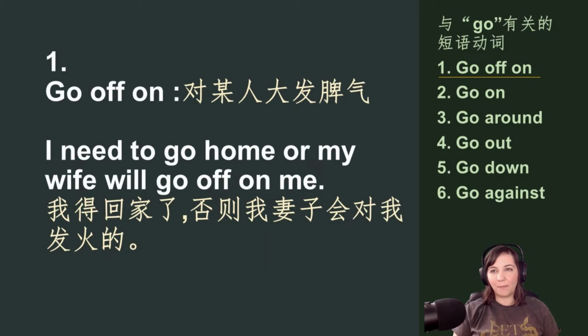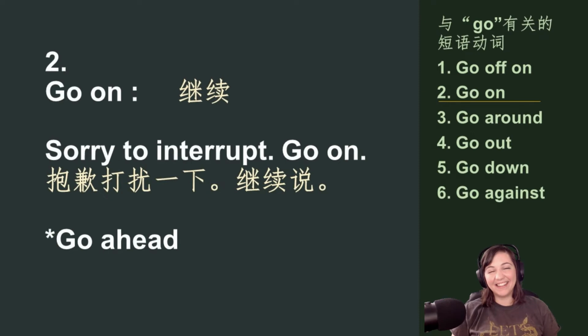So here's the first one. Number 1 is go off on. To go off on someone means to scream at them or to talk angrily at them. So here's how it sounds in a sentence. I need to go home or my wife will go off on me. Not good.